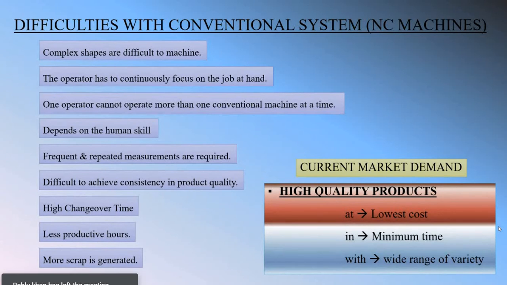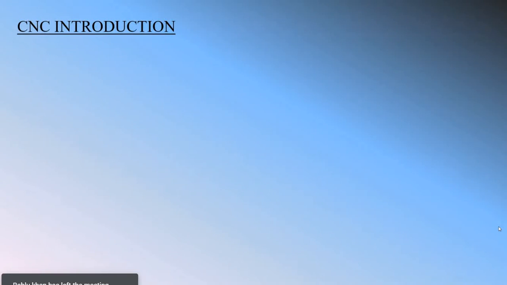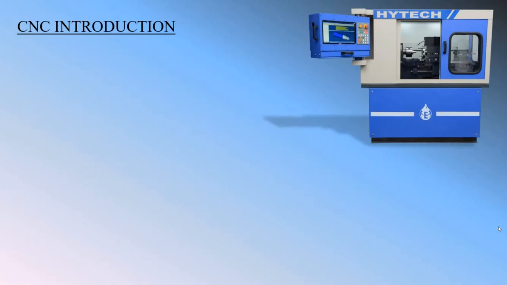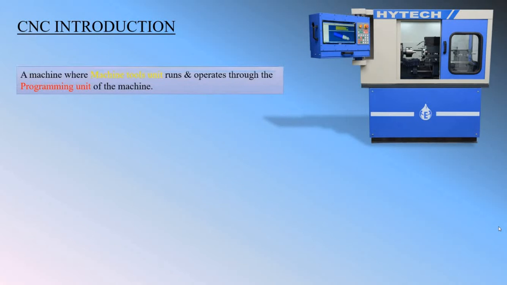Now the next slide, we are going to discuss what is CNC. CNC stands for computer numerical control. And here is the introduction, a computer based CNC machine. Let's see the definition of CNC machines. It is a machine where the machine tool unit runs and operates through the programming unit of the machine. We will discuss what the machine tool unit and the programming unit are. Okay, so next point.